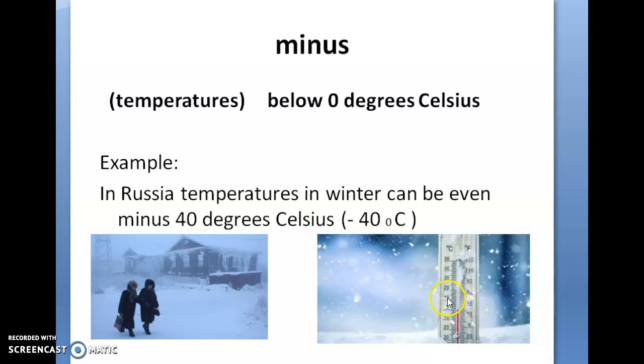And you can see how much snow here. The example: in Russia, temperatures in winter can be even minus 40 degrees Celsius.